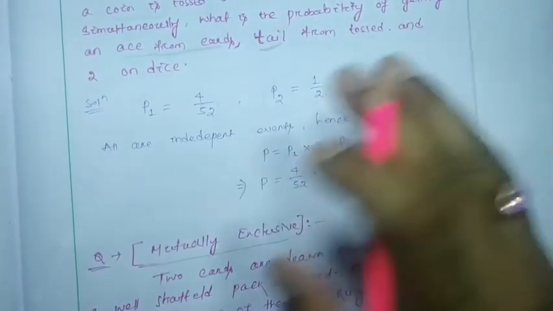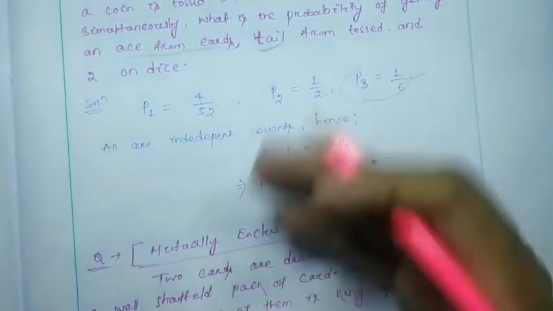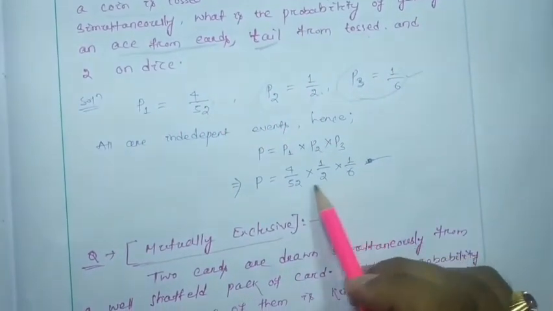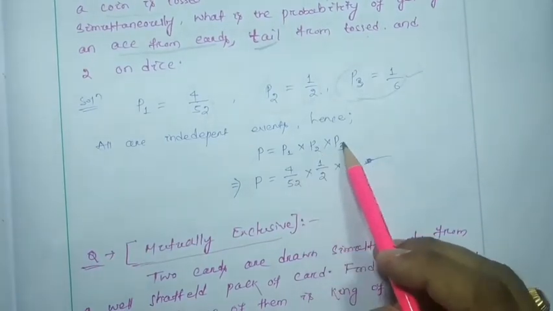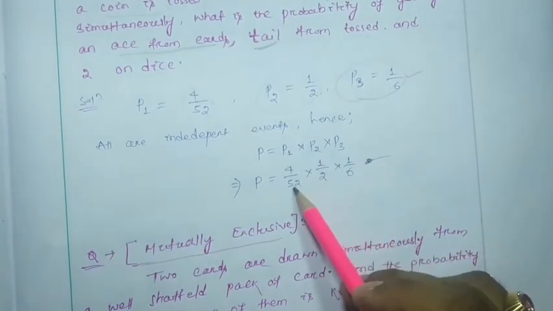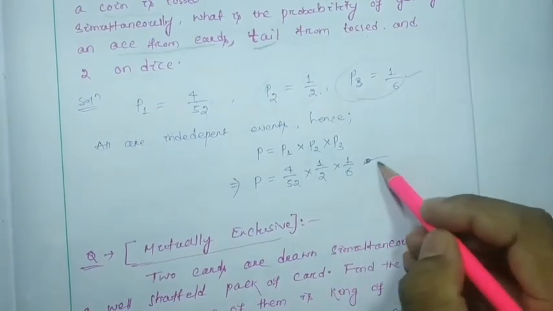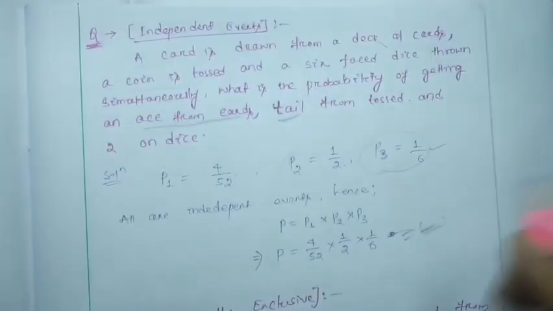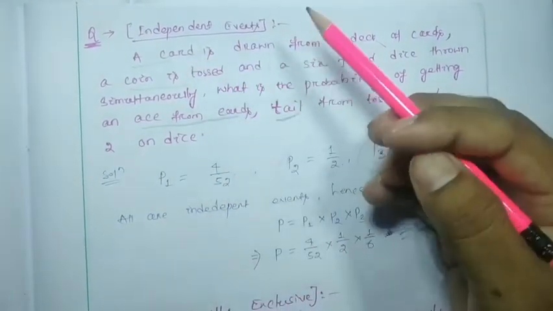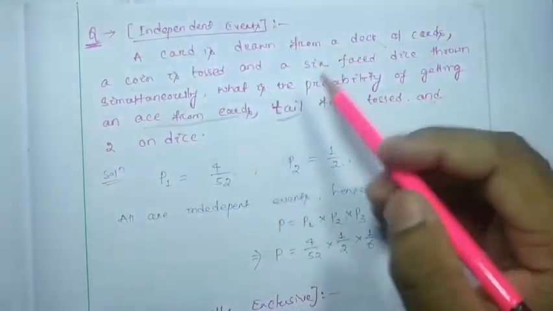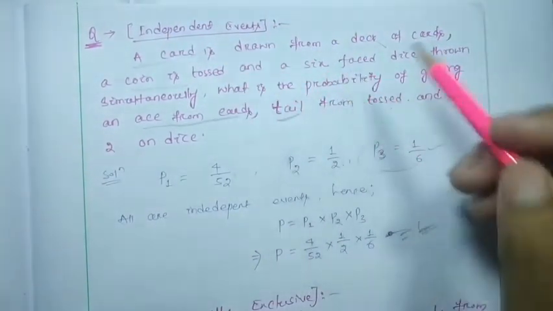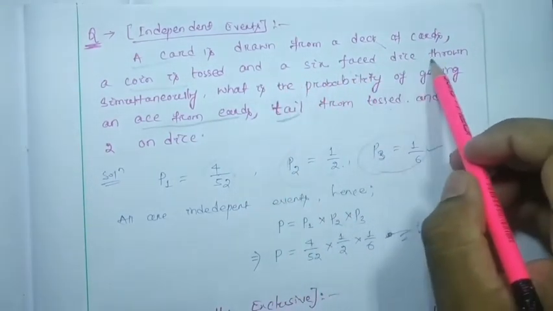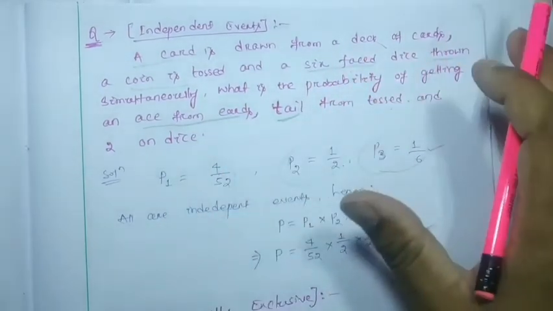So the simultaneous probability of these three independent events will be P1 into P2 into P3, that is 4 by 52 into 1 by 2 into 1 by 6. You can calculate the answer. Here you can see that drawing the card does not block tossing the coin, and tossing the coin does not block throwing the six-faced dice. So these are the three independent events.